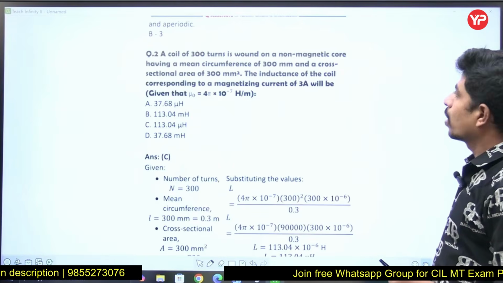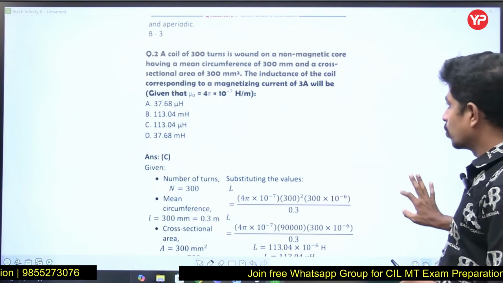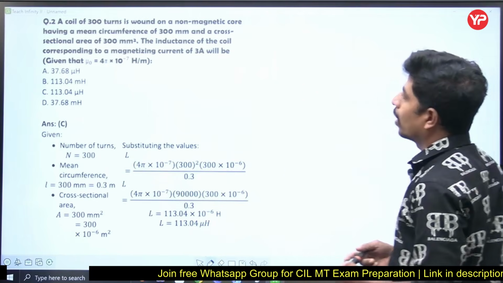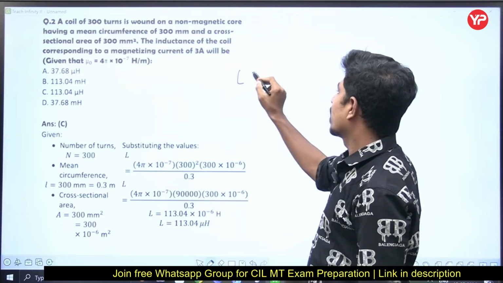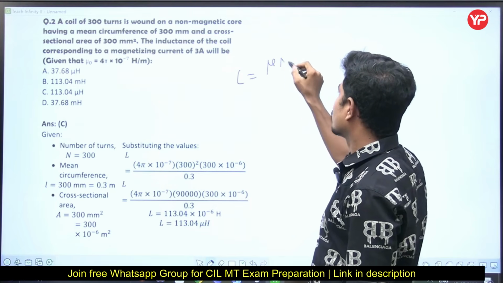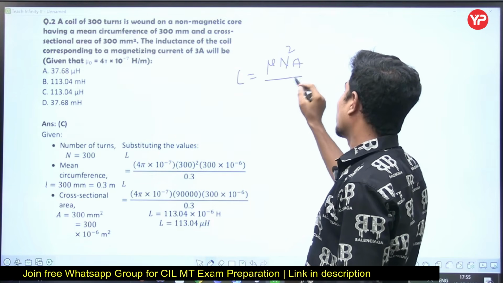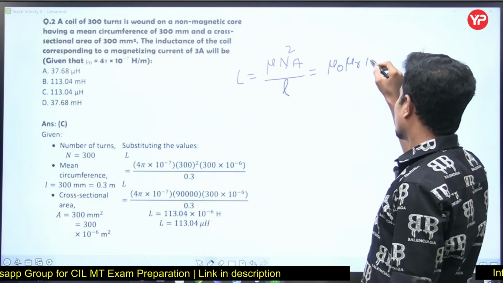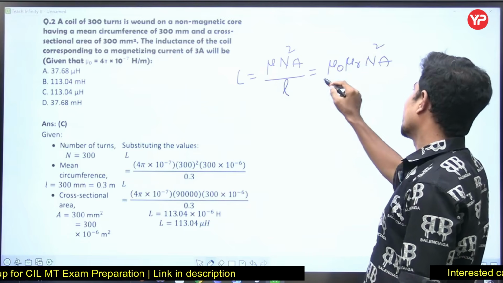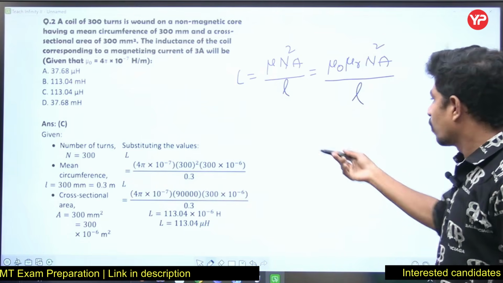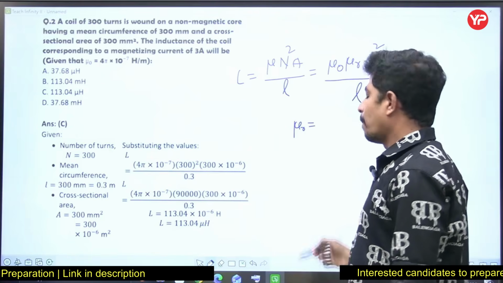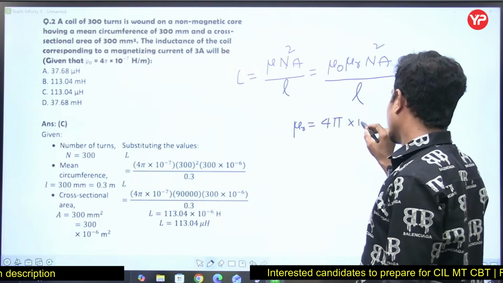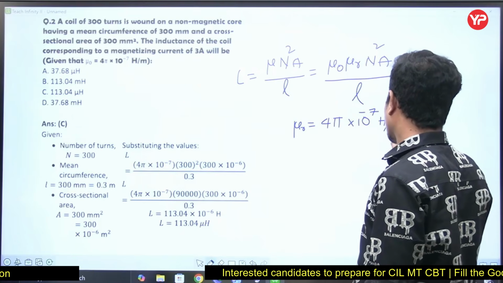What is he saying in the next question? He is asking us to calculate the value of inductance. He has given all the data for a coil. First of all, what is the inductance formula? Inductance is mu n square A by L, where mu is mu naught into mu r, N is the number of turns, A is the area, and L is the length of the magnetic path. Mu naught is the permeability of free space, which is equal to 4 pi into 10 to the power of minus 7 Henry per meter.